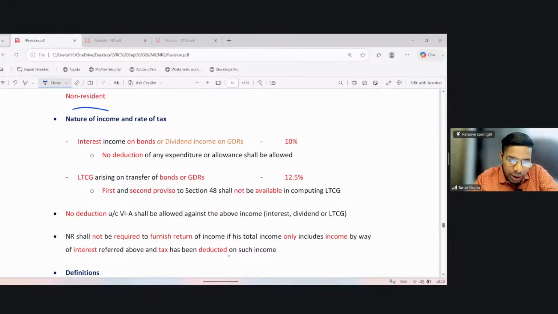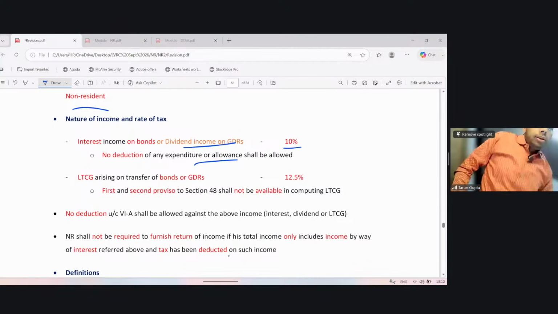Interest income on bonds or dividend income on GDRs is taxed at the rate of 10%. No deduction on any expenditure or allowance shall be allowed. Similar to the earlier section, this income is also taxable on a gross basis.